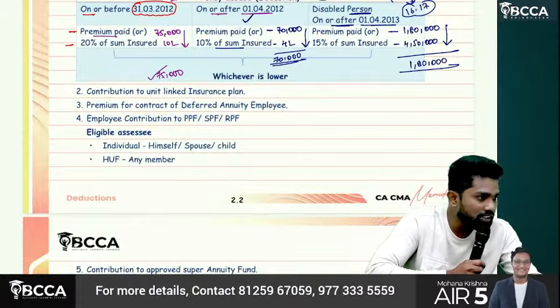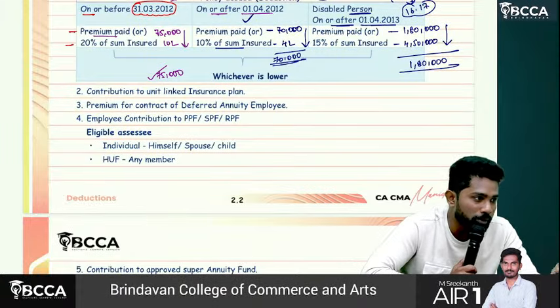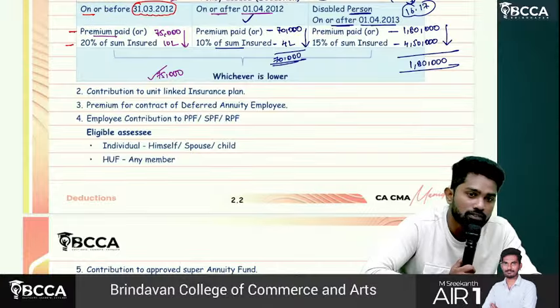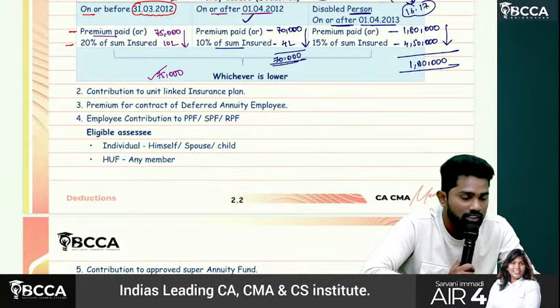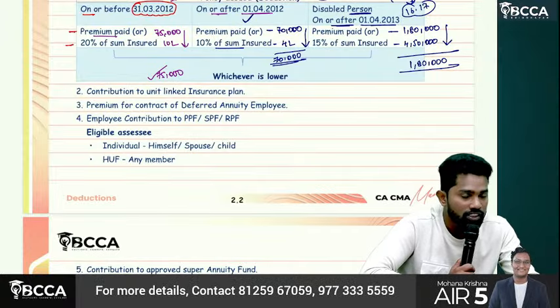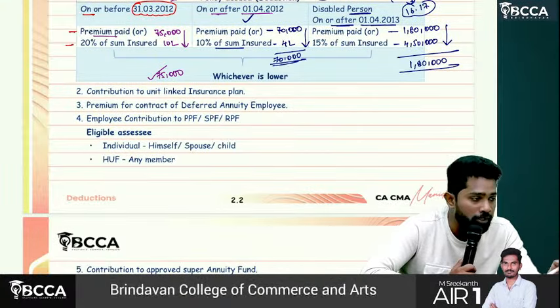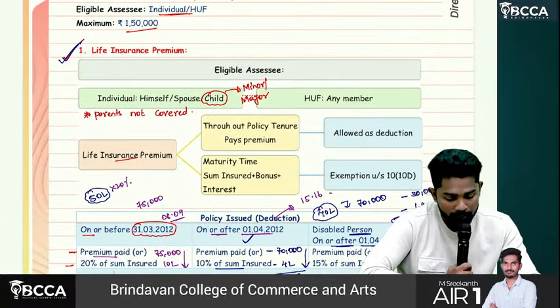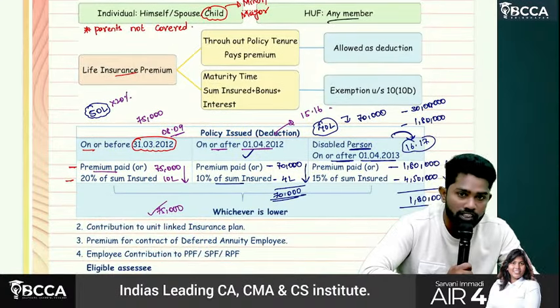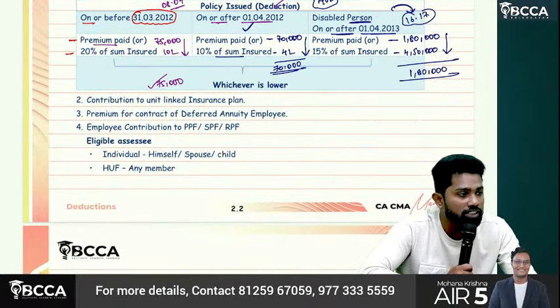Sir, first one clear na? ATC, life insurance premium paid. For whom it has to be paid? Spouse, children, or himself. Children could be dependent or independent. Parents are not covered. HUF could pay it for any member of HUF. Okay. What is the amount of deduction available, sir?